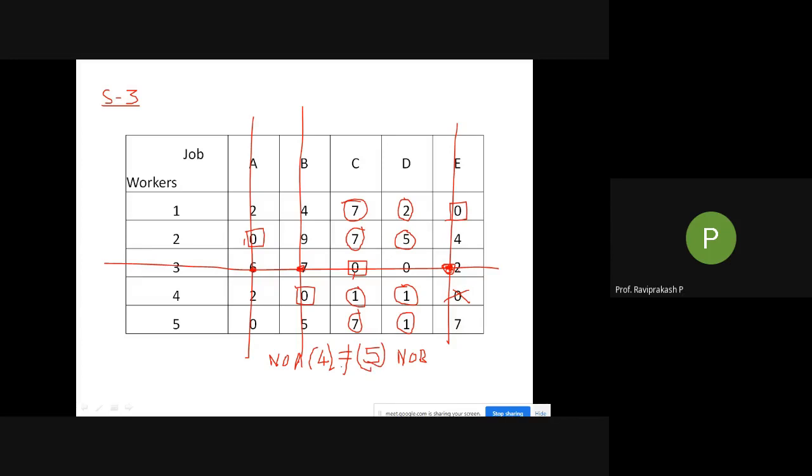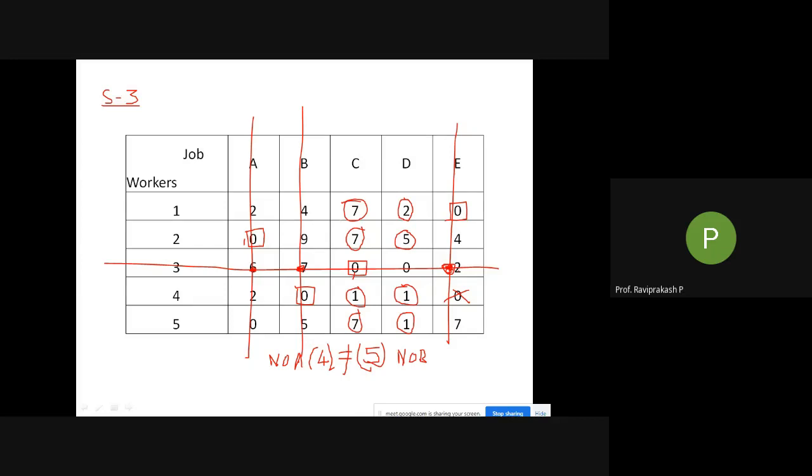So what do we have to do next? Next, we have to circle all the values that are not crossed off, that are still alive. So this is 0, 0. I'm putting circles here. Now, out of all these circled numbers, find the smallest number. The smallest number is 1 here.